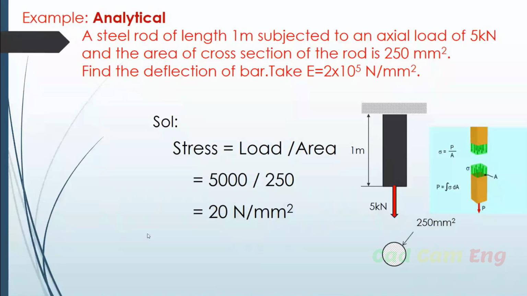To the analytical. I want to describe some more detailed analytical things, because we already said the analytical method is going to be an exact solution, but I'm going to ask some questions here. First, the same problem I'm taking, we are interested to find out the stress. You know how to find out the stress: load per area. So you get 20 Newton per millimeter square.